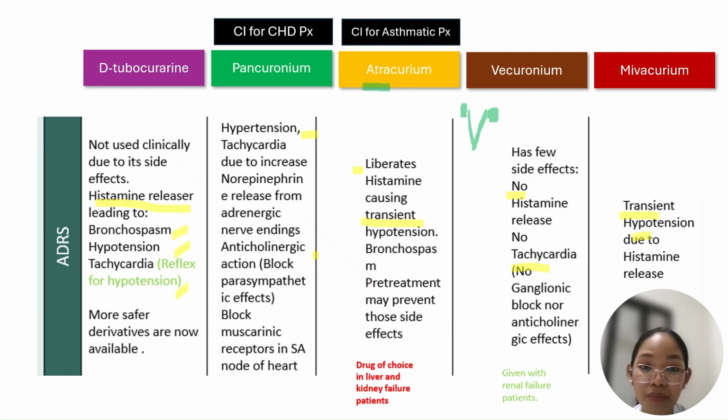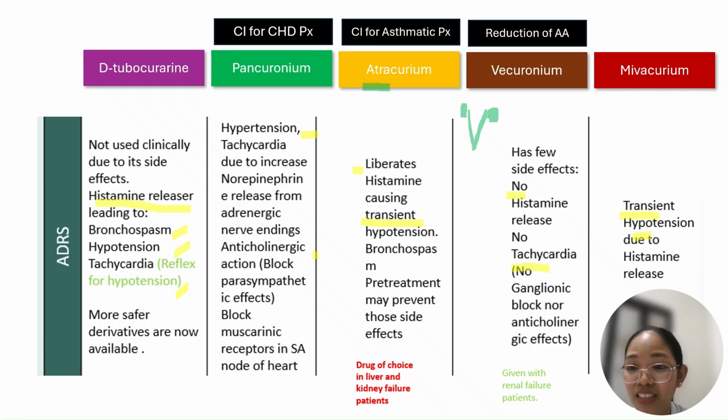Take note na lang, bawal siya sa may asthma. Asthma A for asthma, atracurium. Reduction of your AA, ano ba yung AA? AA responsible for protein synthesis. So reduction of your arachidonic acid.